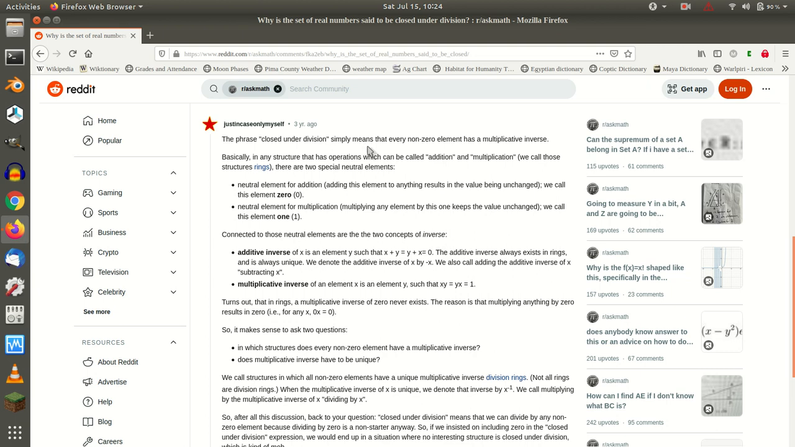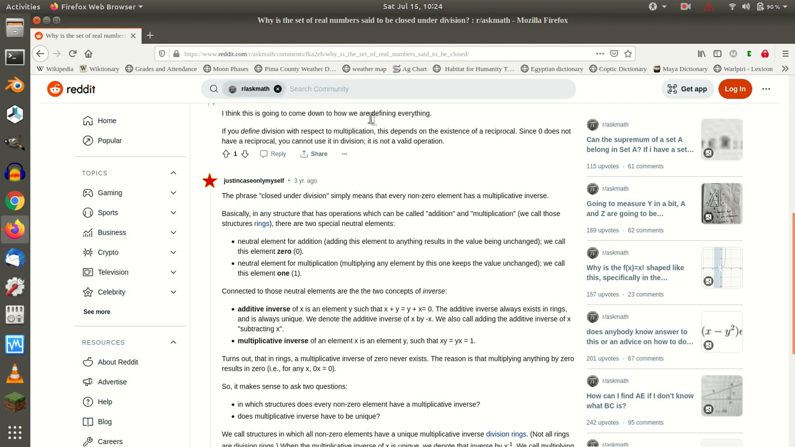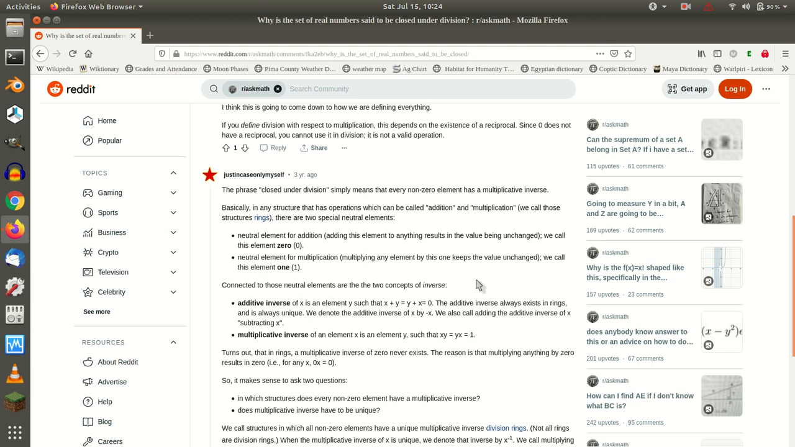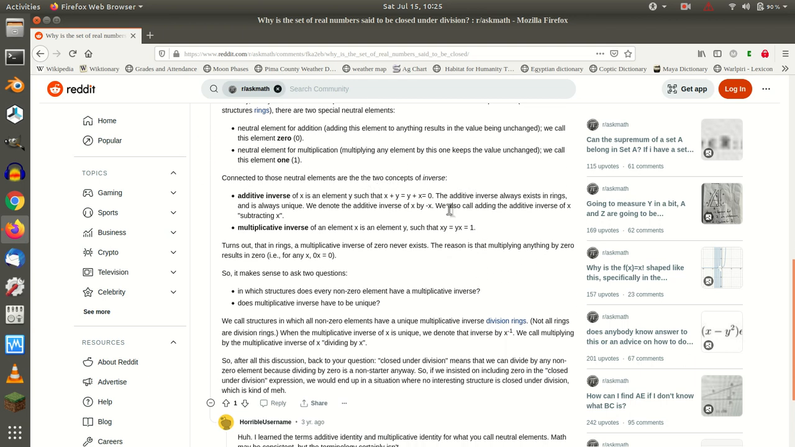Alright, the phrase closed under division simply means that every non-zero element has a multiplicative inverse. So he's clearly pulling this card, really. Basically, in any structure that has operations which can be called addition and multiplication, we call those structures rings, there are two special neutral elements. Neutral element for addition, we call this element 0. Neutral element for multiplication, we call this element 1. Connected to those neutral elements are the two concepts of inverse, the additive inverse and the multiplicative inverse. The additive inverse, blah blah blah, gives you 0 when you add the two things together. The multiplicative inverse gives you 1 when you multiply the two things together.